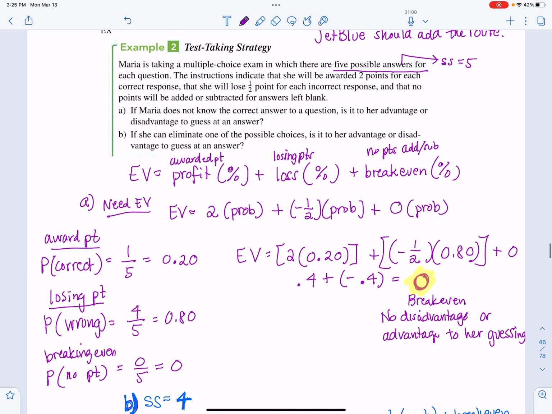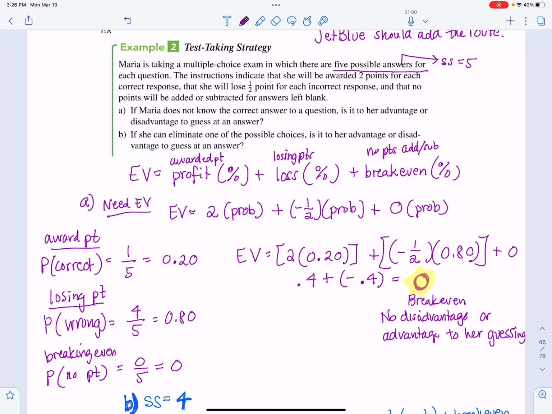So this is example number 2, test-taking strategy. Maria is taking a multiple choice exam in which there are 5 possible answers for each question. The instructor indicates that she will be awarded 2 points for each correct response, and that she'll lose a half a point for each incorrect response, and that no points will be added or subtracted for answers left blank.